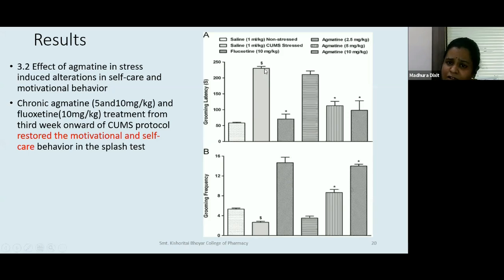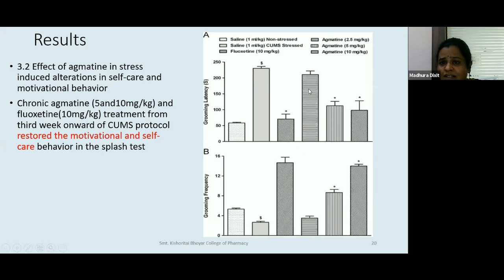For a long period of time the stressed animals are not interested, and even when they are interested they are only doing it 2 times or so. As against that, fluoxetine. Fluoxetine is a drug that is able to take care of your depression and mood. So fluoxetine will quickly cause the animal to clean itself, almost as good as the normal animals, and the frequency would also be very high. Many times the animal would be cleaning itself. Mark of self-care, mark of self-motivation.